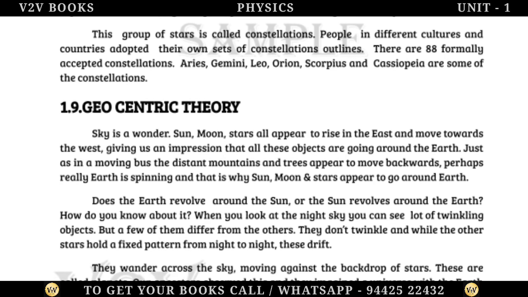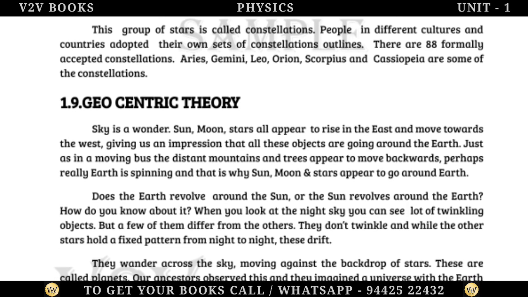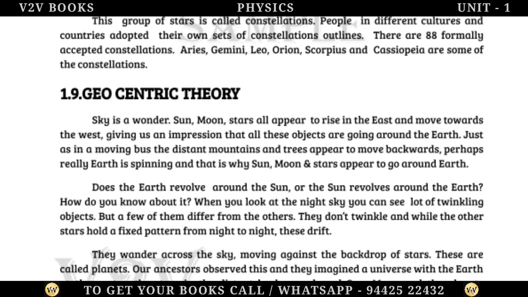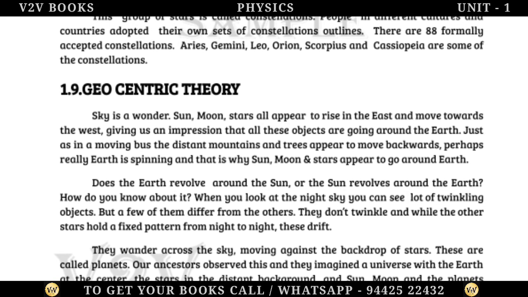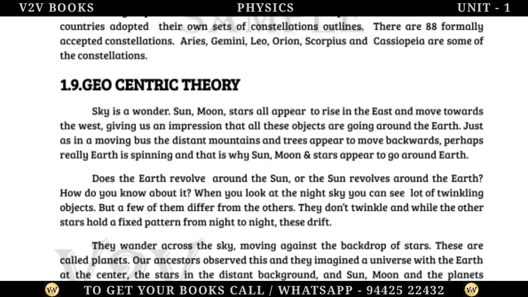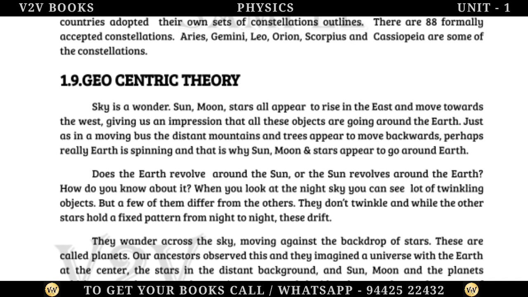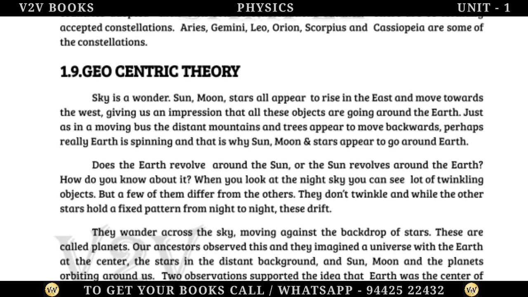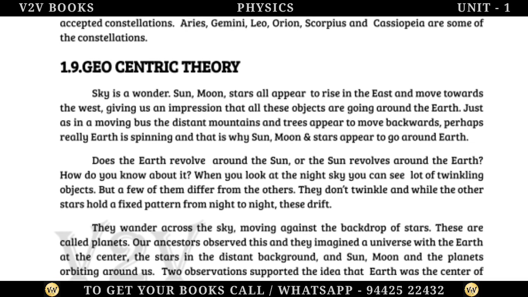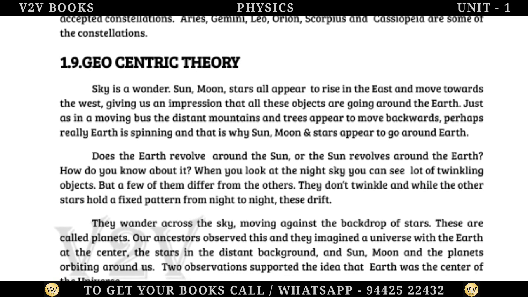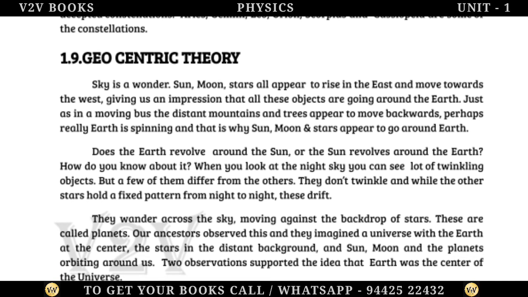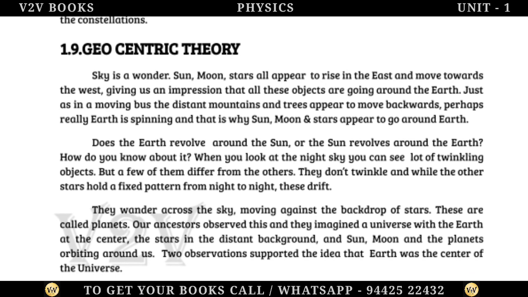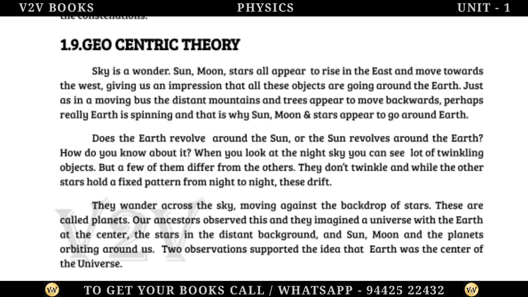Does the Earth revolve around the Sun, or does the Sun revolve around the Earth? How do you know about it? When you look at the night sky you can see a lot of twinkling objects. But a few of them differ from the others. They don't twinkle, and while the other stars hold a fixed pattern from night to night, these drift. They wander across the sky, moving against the backdrop of stars.